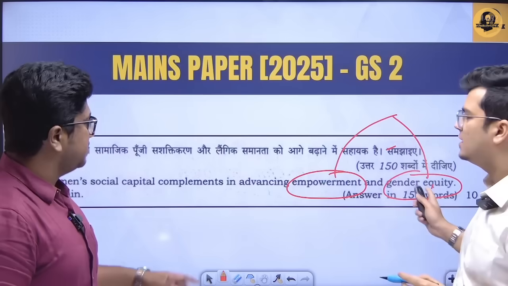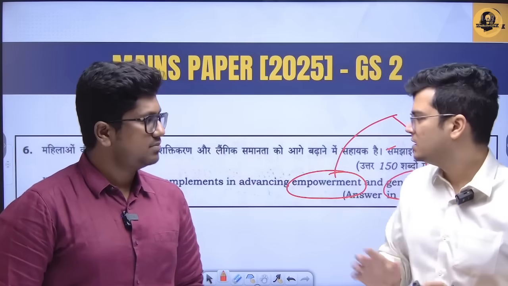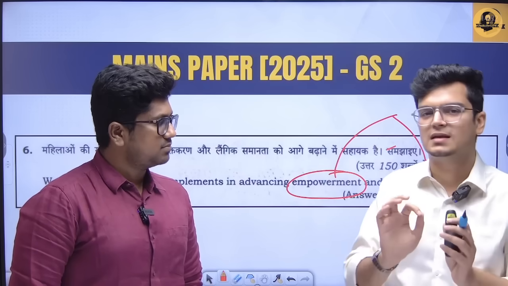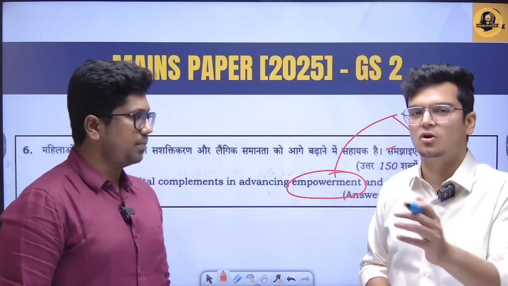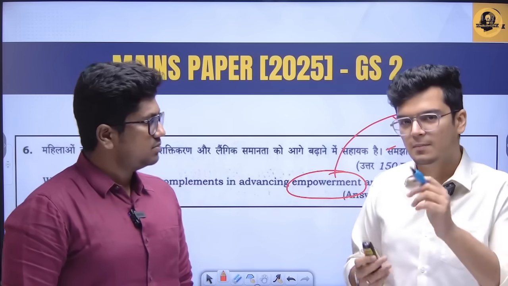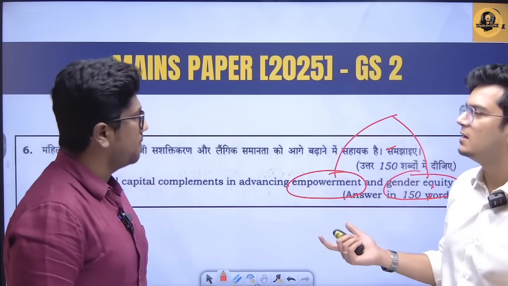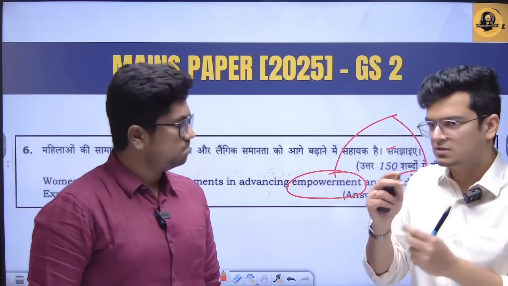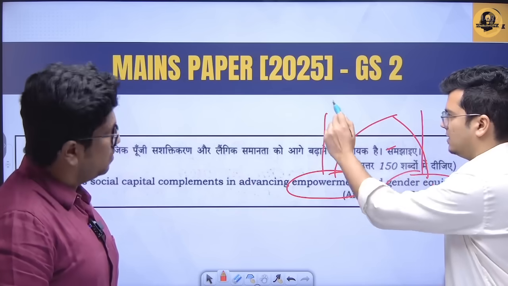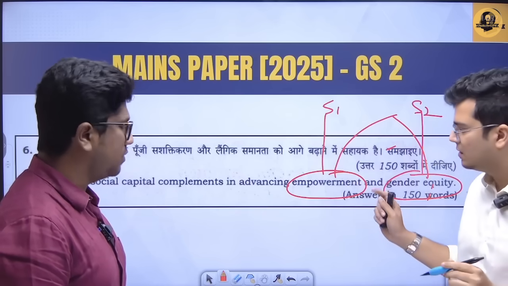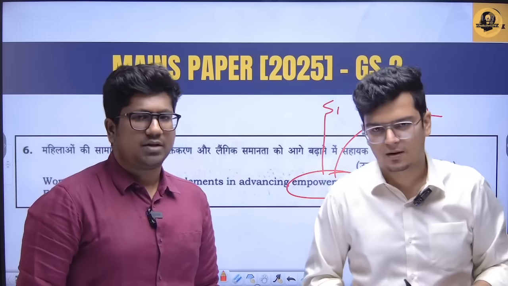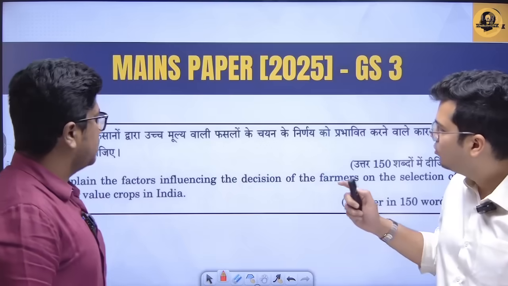And then you can write the gender equity part separately, right? Because equity, empowerment, these words they are using constantly. If you know the meaning of equity, it's not exactly equality. It's similar, not the same. So you can write equity that way and empowerment that way. Otherwise, maybe this problem can come that points become similar and then they start getting merged. So the second lesson we can take is, like from the first question we learned that we have to make 2 subparts, right? Subpart 1 and subpart 2. And then if it is possible to create different points, then definitely we should do it. Okay, let us now look at another question.